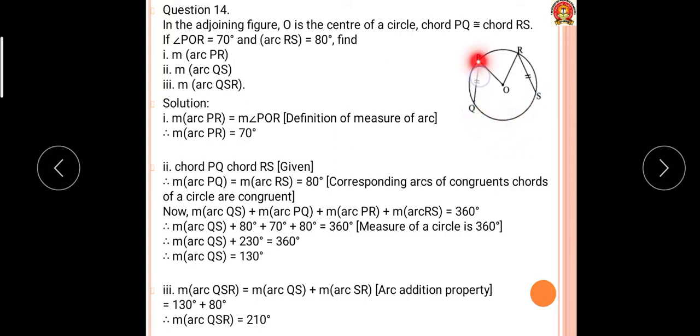Now listen students, this arc PR is 70, arc RS is 80, arc PQ is 80. What is QS? QS is 360 minus the addition of all the three. So it is 360 minus (80 plus 70 plus 80), that is 230, and therefore arc QS is equal to 360 minus 230, which is equal to 130. It's finished. Now QSR: QS is 130, RS is 80, so QSR is 210. Anything you ask, you can find out.